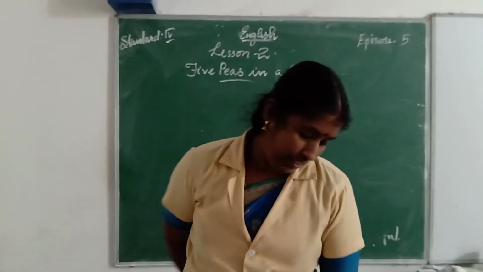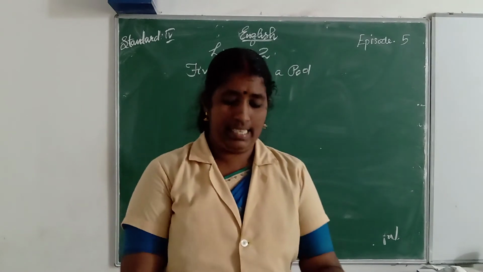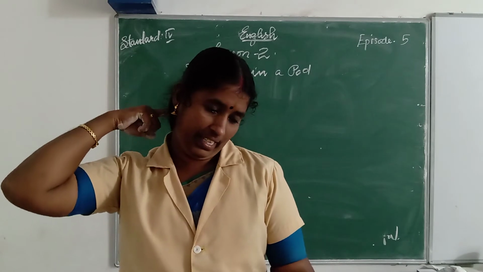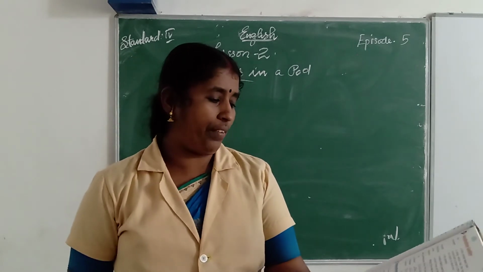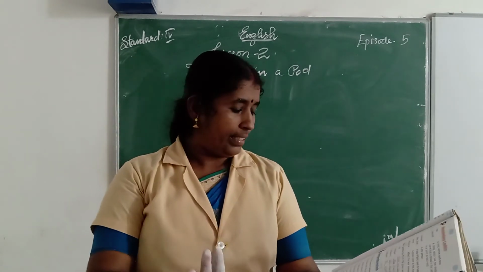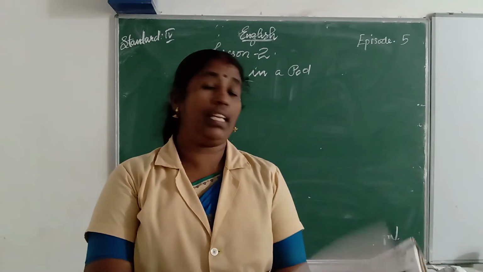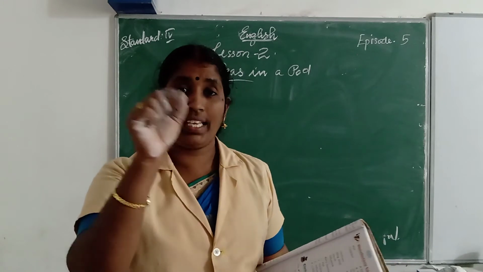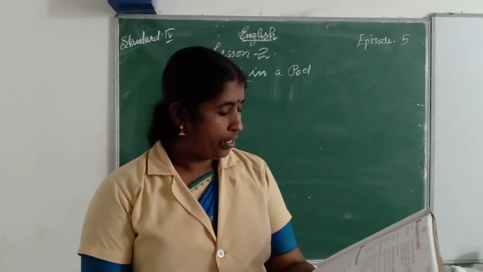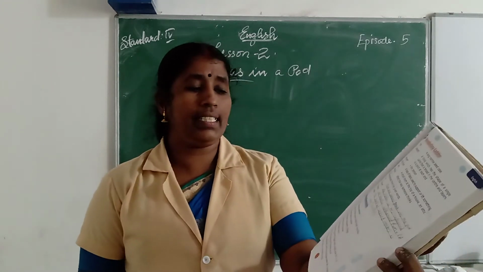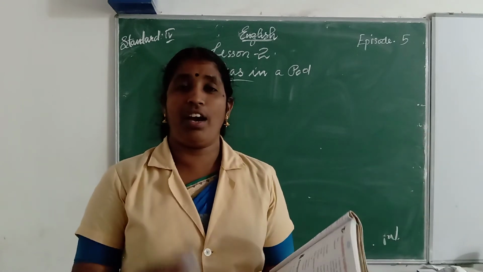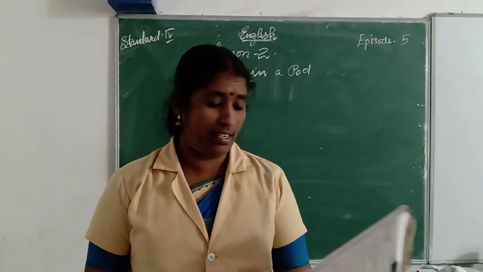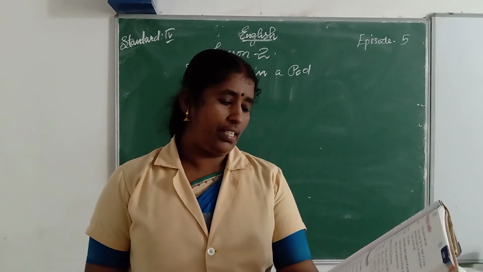Okay, next one. Tick the correct answer. Next comprehension is tick the correct answer. Page number 17. There are 3 sentences given to you and there are 2 options and one is correct and you tick the correct option. First one, the music that the peas could hear was the dash.